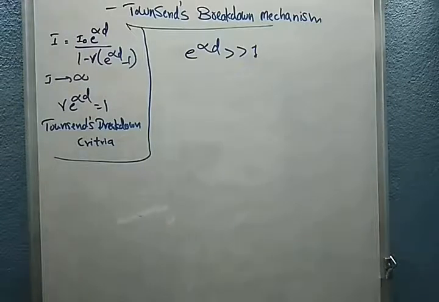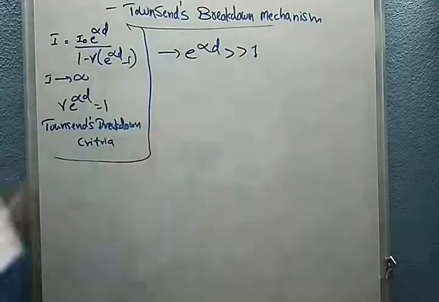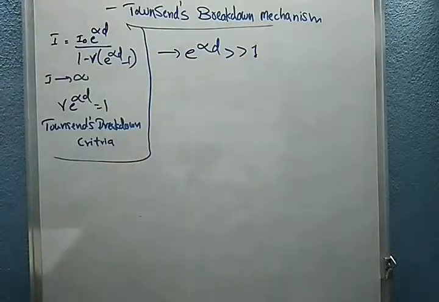The current in the anode equals the current in the external circuit, and therefore it becomes infinitely large under the above mentioned condition, but practically it is limited by the resistance of the external circuit, and practically by the voltage drop in the arc. So what we are saying is, if the value of e power of alpha d is greater than 1.